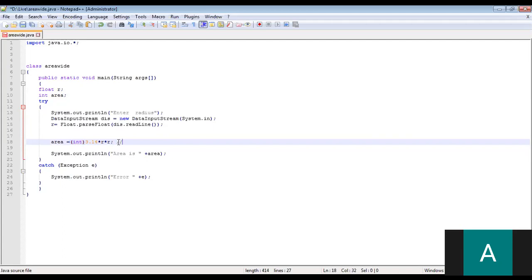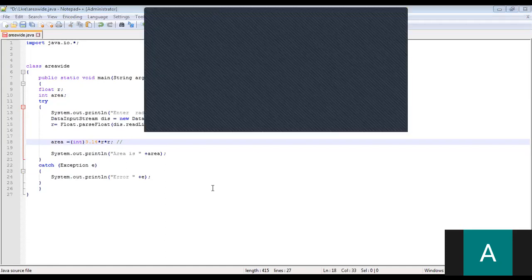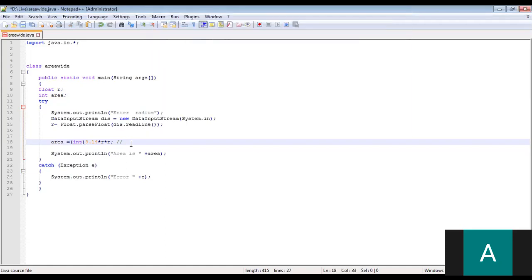What was the value earlier? 89.877. This is actually the answer, but only the integer part will be taken. This will be done away with.